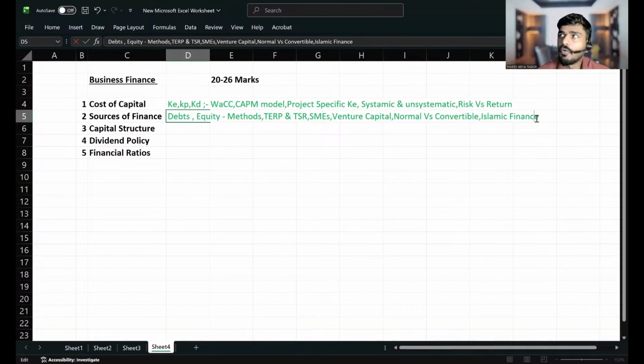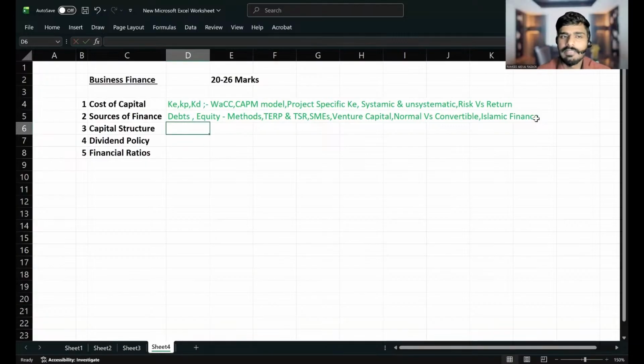So what are the alternative methods a company can use in terms of Islamic finance? That is what you have to learn. I'm not going to teach you the 5 methods, I can only tell you there are 5 methods: Mudaraba, Musharaka, Ijara, Sukuk, and Murabaha. The whole 5 things you have to learn. Anyway, the next chapter would be capital structure theories.